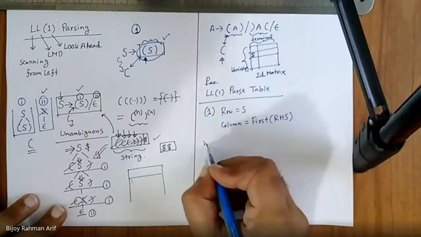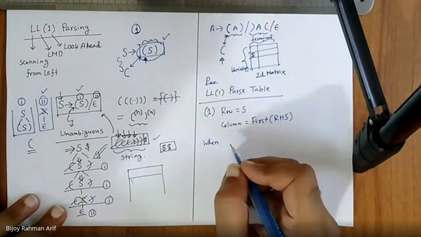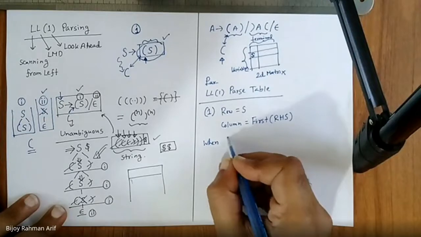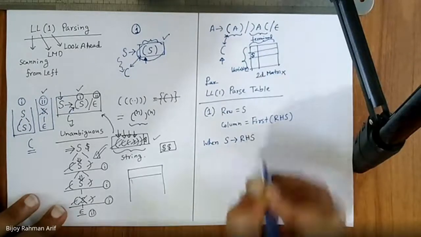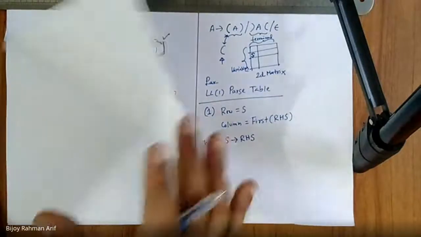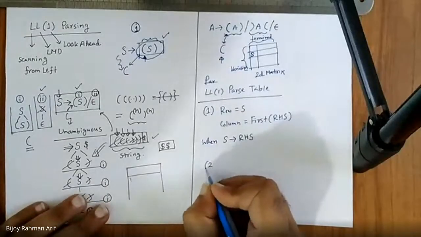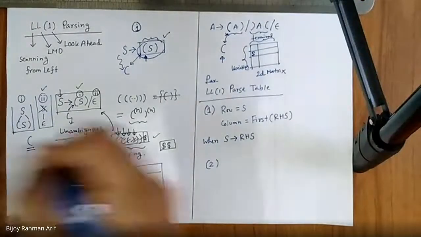Am I right or not? Is that clear to you guys? Yes. And rule number two, the second rule, which I have used here, is S derives to epsilon. When do I use rule number two?